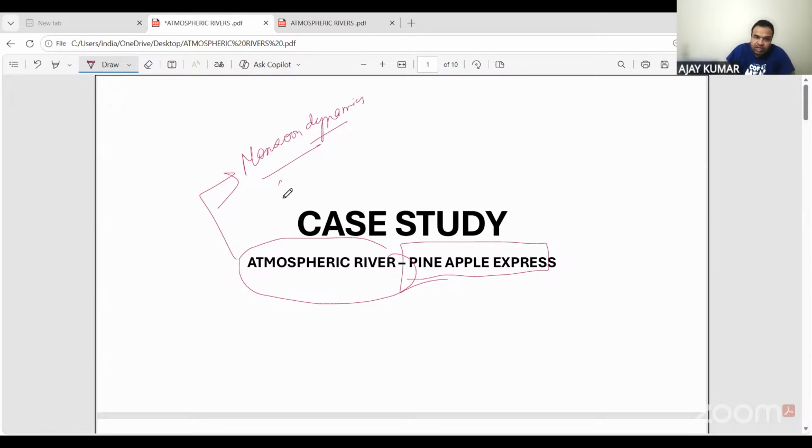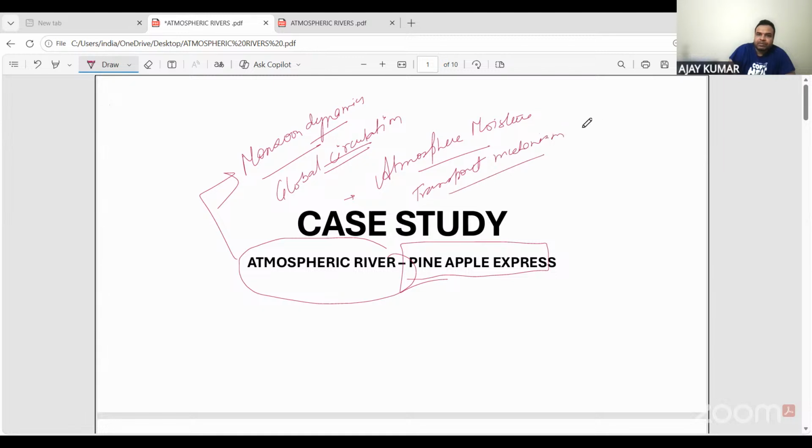If the question is about the global circulation, obviously the global circulation means the global air circulation. ठीक है. या फिर something that is related to the atmosphere moisture or transport mechanism of moisture. ठीक है. And this Pineapple Express is more famous in USA, that is United States of America.